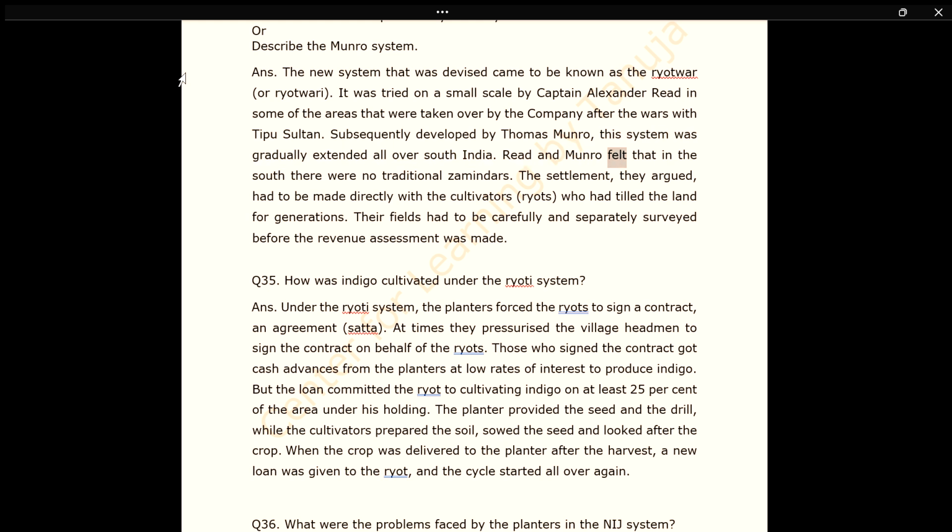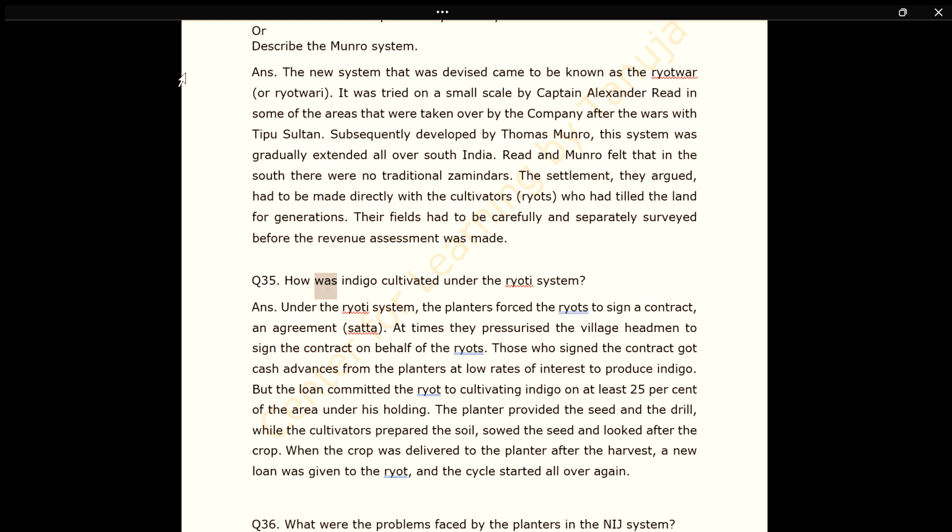Reid and Munro felt that in the south there were no traditional zamindars. The settlement, they argued, had to be made directly with the cultivators, ryots, who had tilled the land for generations. Their fields had to be carefully and separately surveyed before the revenue assessment was made.